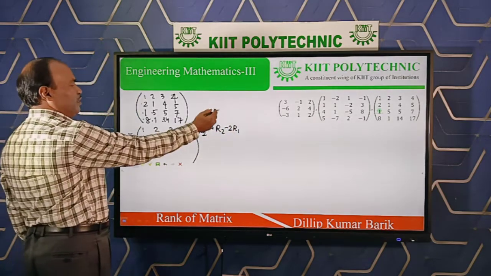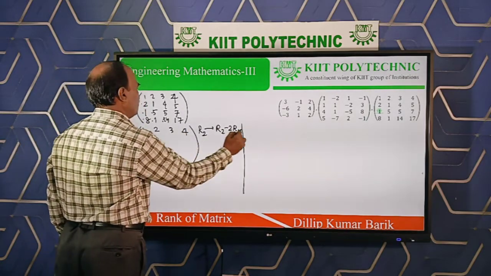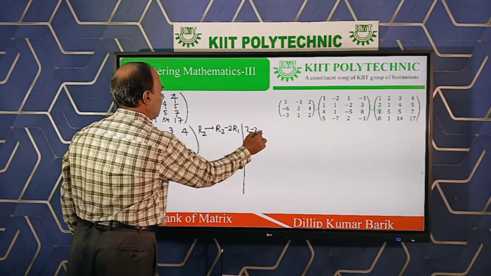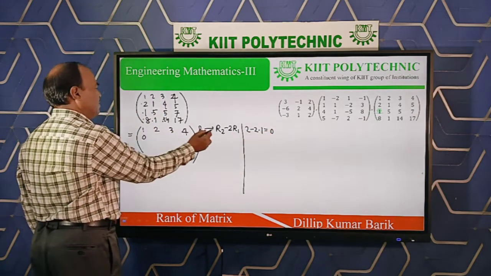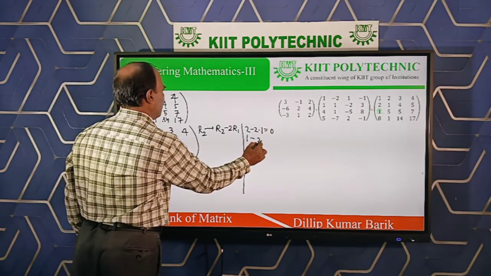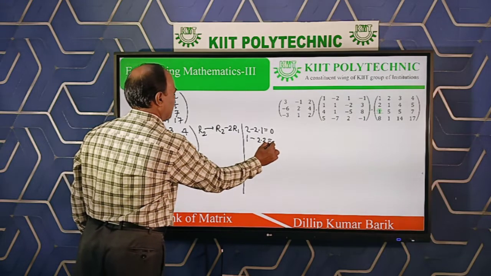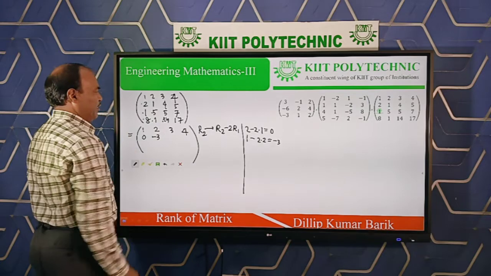You can write the calculation part here also. 2 minus 2 into 1 is equal to 0. Write 0 here. Operate this operation on each element. 1 minus 2 into 2, 2 into 2 is 4, 1 minus 4 is minus 3. Here is minus 3.